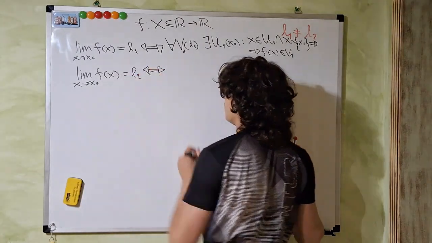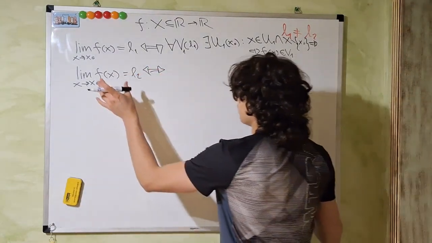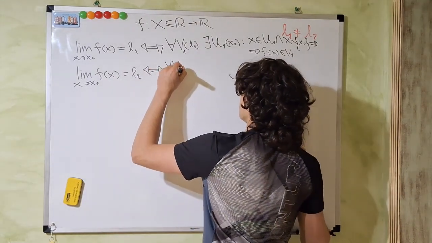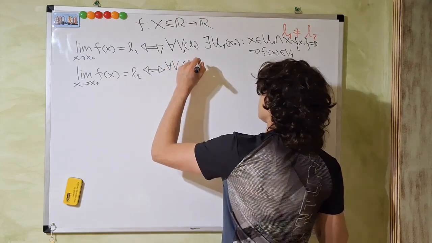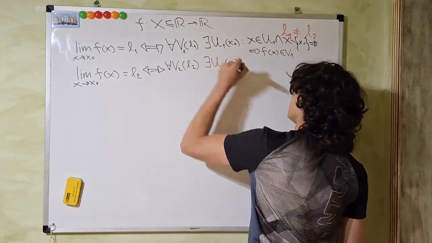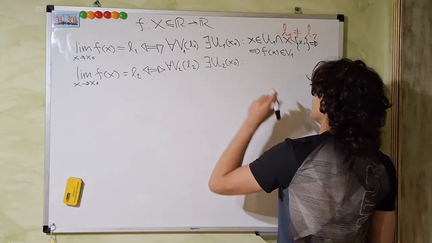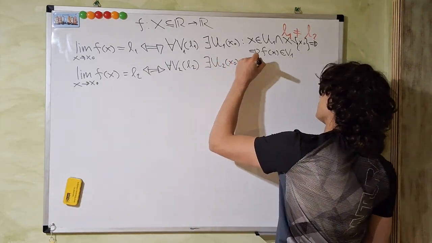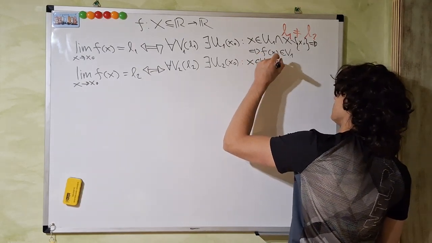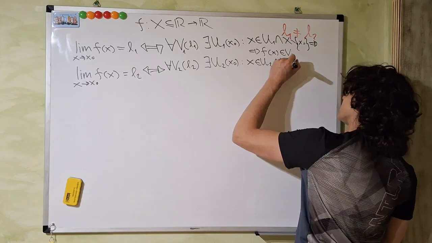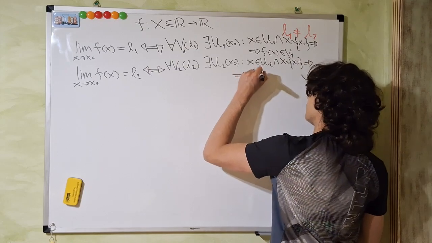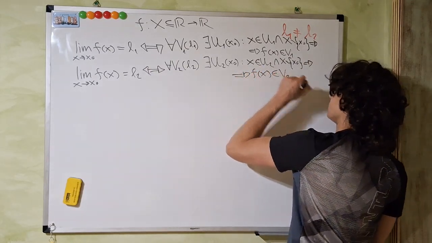Now, let's go on and do the same for the second limit. This means that, by definition, for every neighborhood V2 of L2, there exists another neighborhood of x0, U2, such that x in this neighborhood intersection x minus the point x0 implies that f of x belongs to V2.